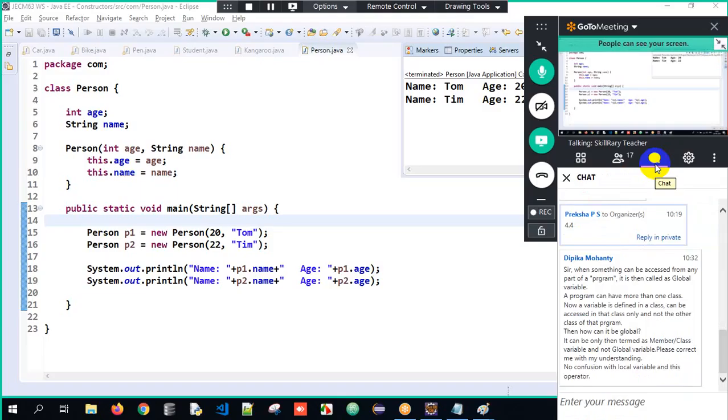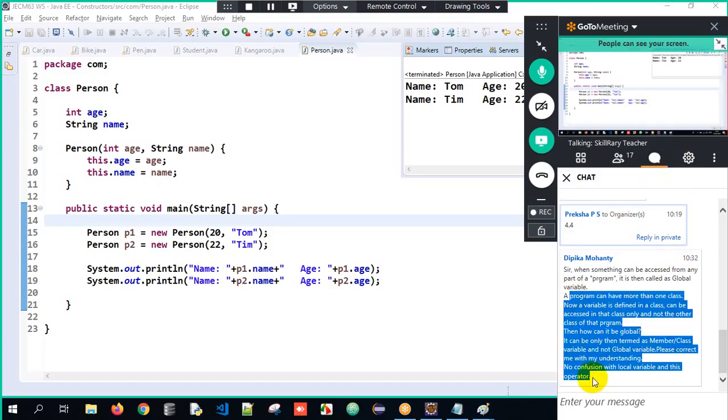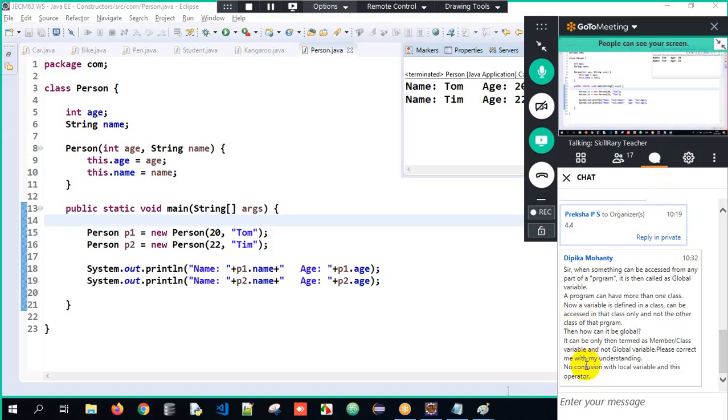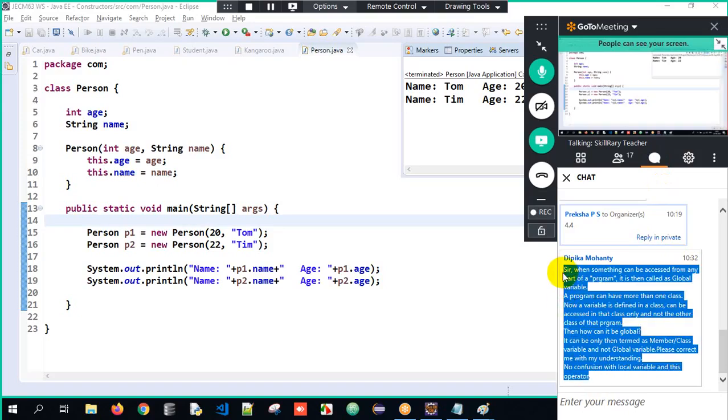Okay, so now there are a couple of questions here. Let me try to explain it to you all. The first question is: when something can be accessed from any part of the program, it is called a global variable. Correct. So there's one question, guys. I'll copy and paste it in your chat box as well, so you can read the question here and it becomes easy for me to explain to everyone.